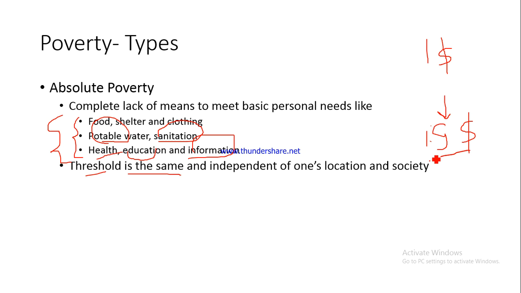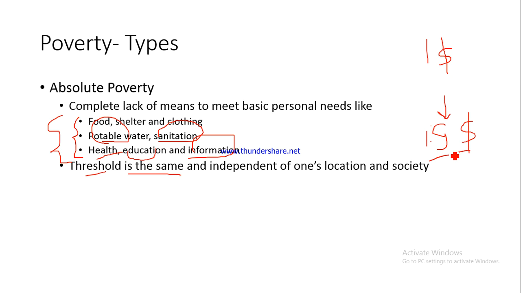So if somebody is earning less than 143 rupees per day, then the individual would be considered to be below the poverty line and would be considered to be mired with absolute poverty, suffering from absolute poverty. If somebody is earning beyond that, let's say somebody is earning rupees 1000 per day, then he would not be considered poor if you go by this particular line.